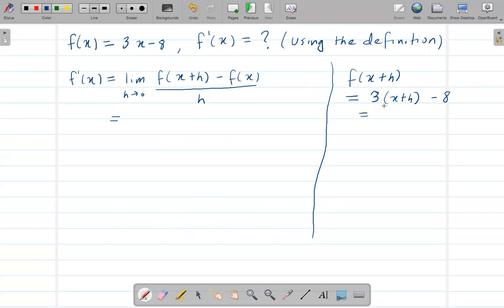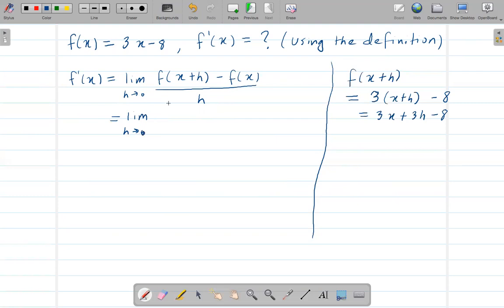That way we'll get 3x plus 3h minus 8. All right, so make sure you write the limit again, because we haven't used the limit yet. We cannot use the limit at the beginning. We have to simplify everything, and then at the end we need to use the limit. So make sure you write the limit every time.